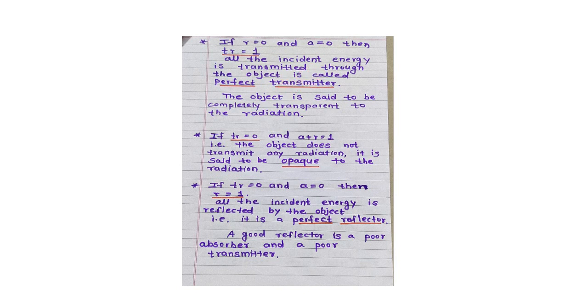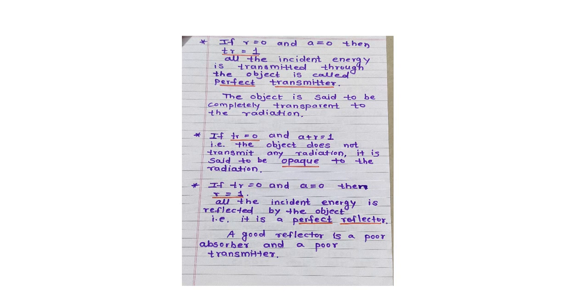Perfect transmitter किसको बोलेंगे? Here, see, अगर R equals 0 है, A equals 0 है and T equals 1 है, means the coefficient of reflection is 0, the coefficient of absorption is 0 और the coefficient of transmission 1 है, तो all the incident energy is transmitted through the object, and that object is called the perfect transmitter.